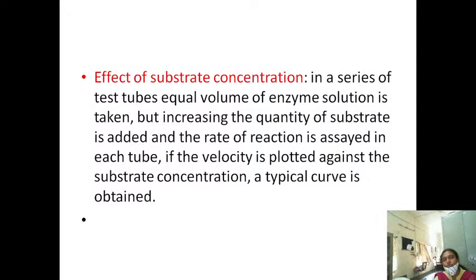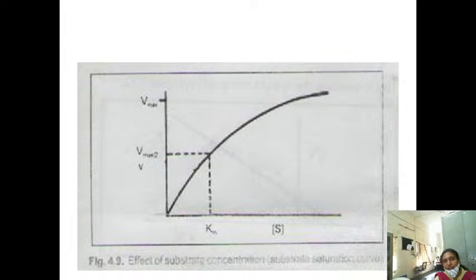In the first test tube you have added 1 ml of the substrate. In the second test tube you have added 2 ml of the substrate. Like that you are serially increasing the concentration of the substrate, and then finding out the rate of the reaction. If the velocity of the reaction is plotted against the substrate concentration, a typical curve is obtained, that is a rectangular hyperbola. This is the shape of the curve.